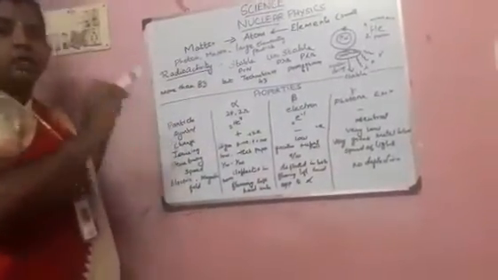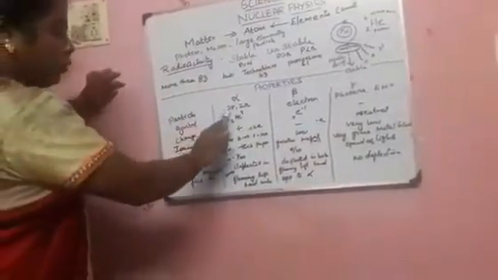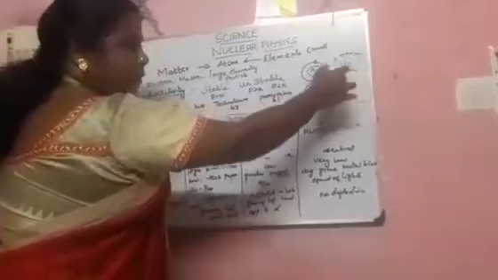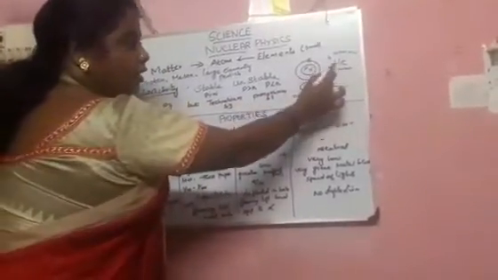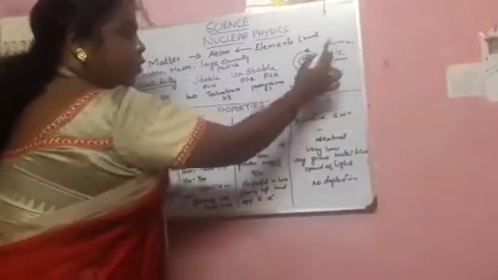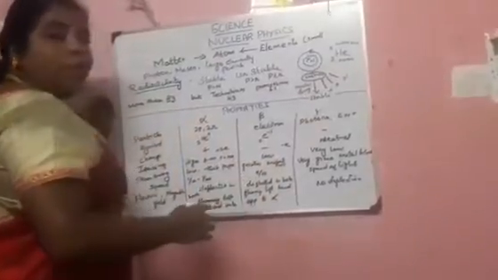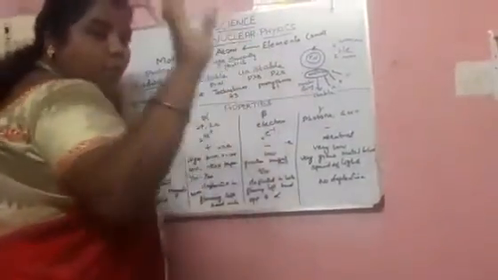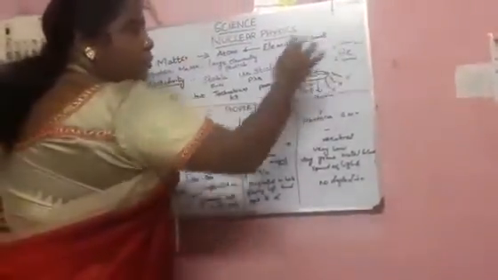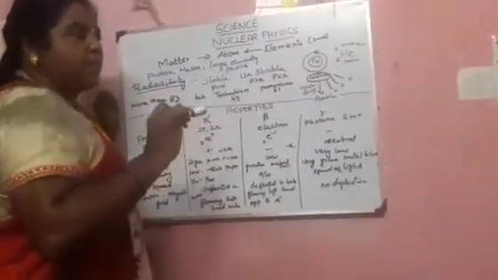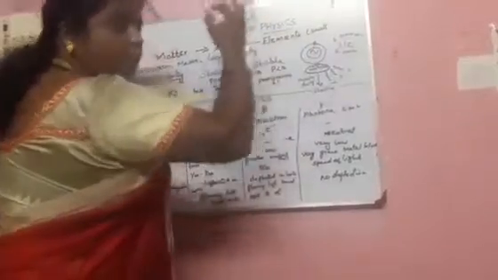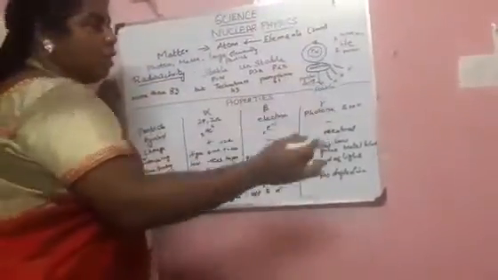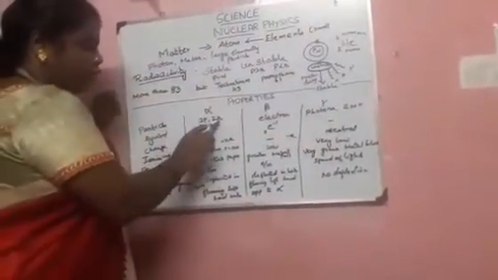Next, the second property is the symbol. We know that alpha has 2 protons and 2 neutrons. Let's see an example. Consider the element helium. Here they have given 2 and 4. 2 is the atomic number, that means only the protons, and 4 is the mass number. Mass number is the sum of protons as well as neutrons. So here, as given, 2 protons and 2 neutrons.